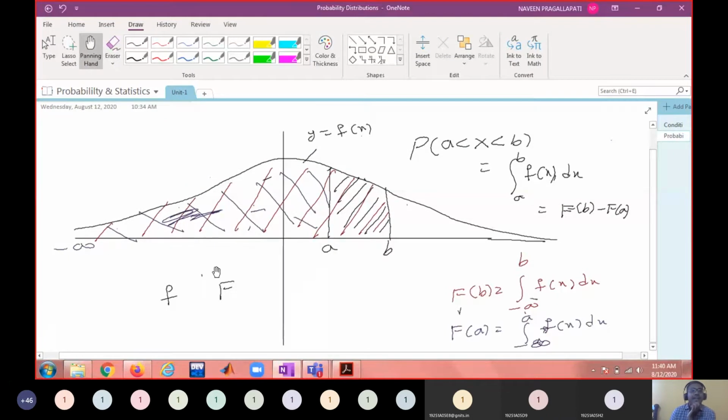What is capital F called? Cumulative distribution. Primitive function. What do you mean by primitive? Derivative of the primitive is the integrand. That means if you differentiate the distribution function, you will get f.